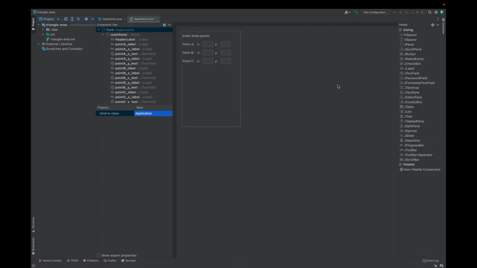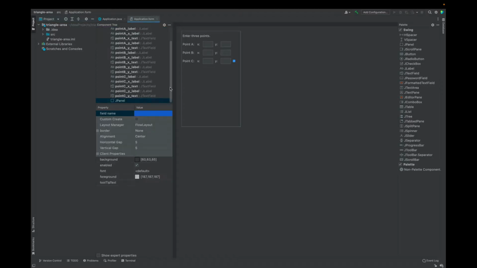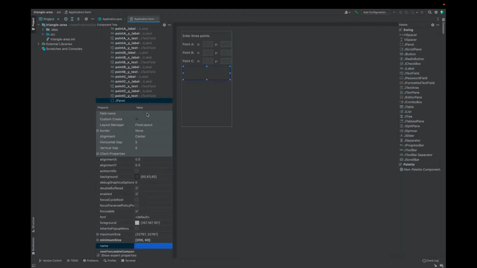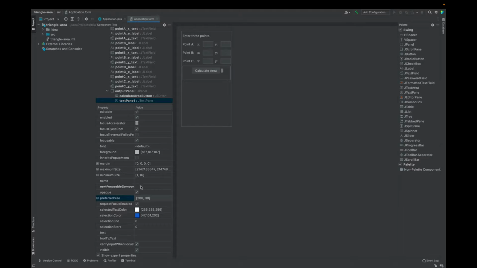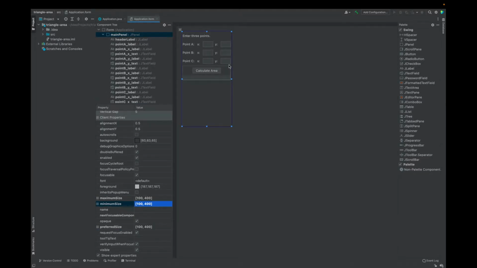I can now place the output panel. So I'm going to take a JPanel again, and I'm going to make the output panel about 200 by 60. And I'm going to call this an output panel. And inside it's going to have a couple of things. First of all, it's going to have the button. What we want is the calculate button, so we need a JButton. I'm going to click button, calculate area. The next thing we want is a JTextPane where the result will be presented, the area, 200 by 30. Finally, we need a button to clear all of the fields.